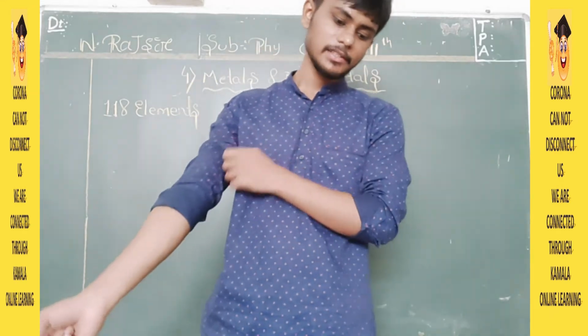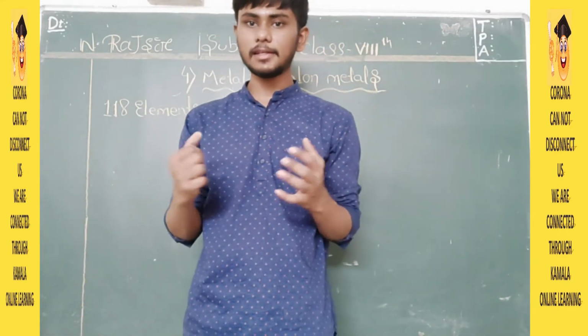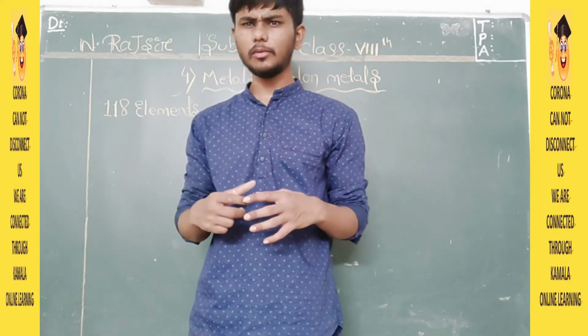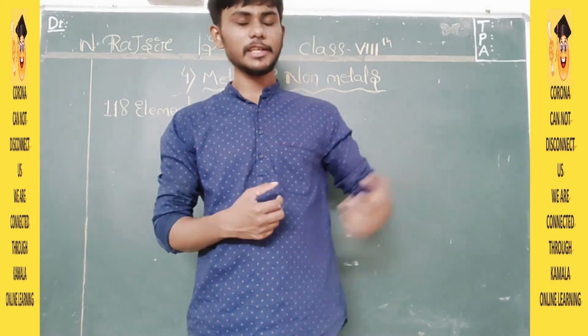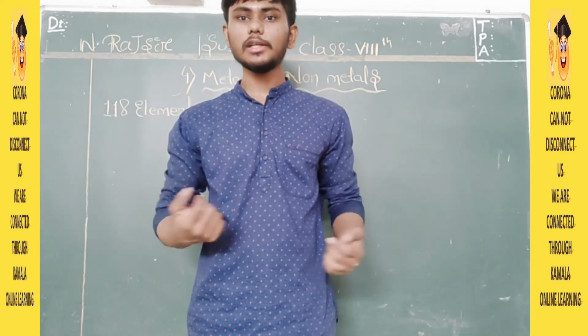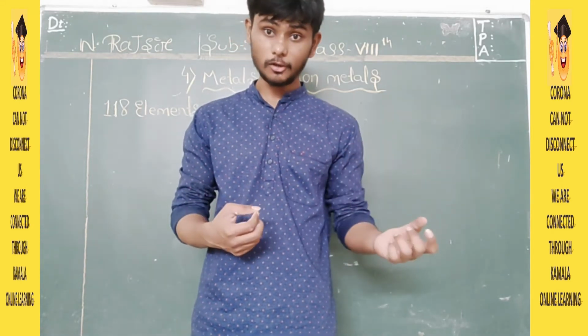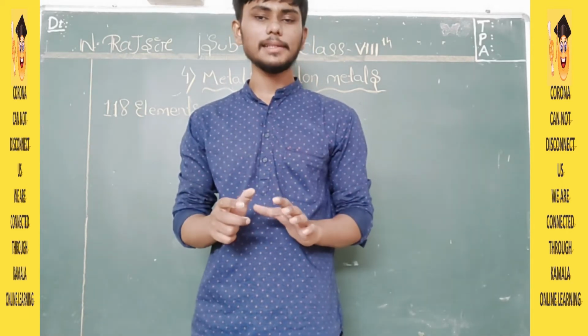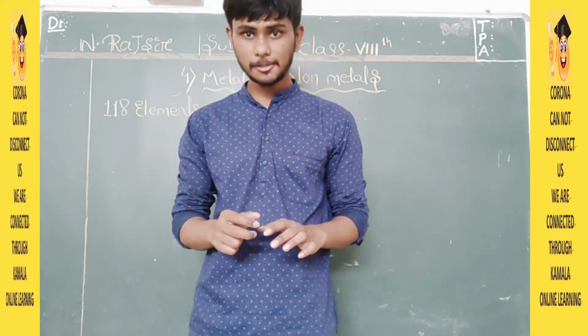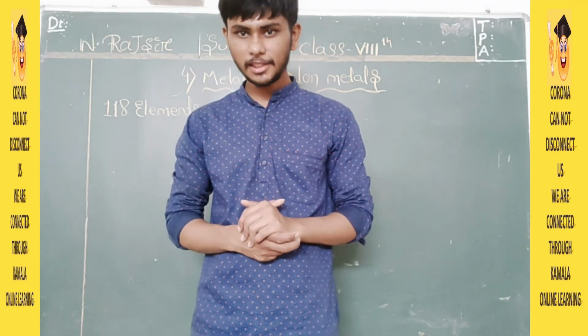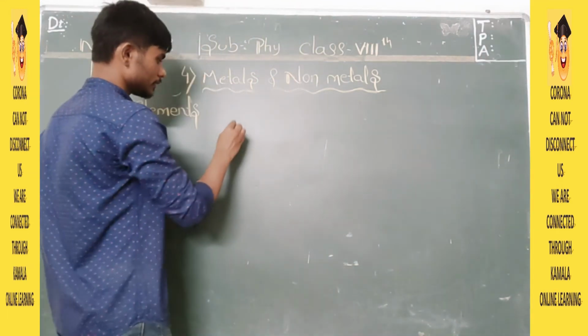Here one of the experiments is given: a boy is carrying a compass box. When that compass box falls on the hard floor, it gives a clingy sound, like the sound of a ringing school bell. So what can we conclude? All metals give a clingy sound, which is called the sonority of metals. Non-metals do not give a clingy sound. No non-metal in this world will give you a clingy sound. Is that clear? Yes. But there is a metal which doesn't give sonority. What is that? Mercury.